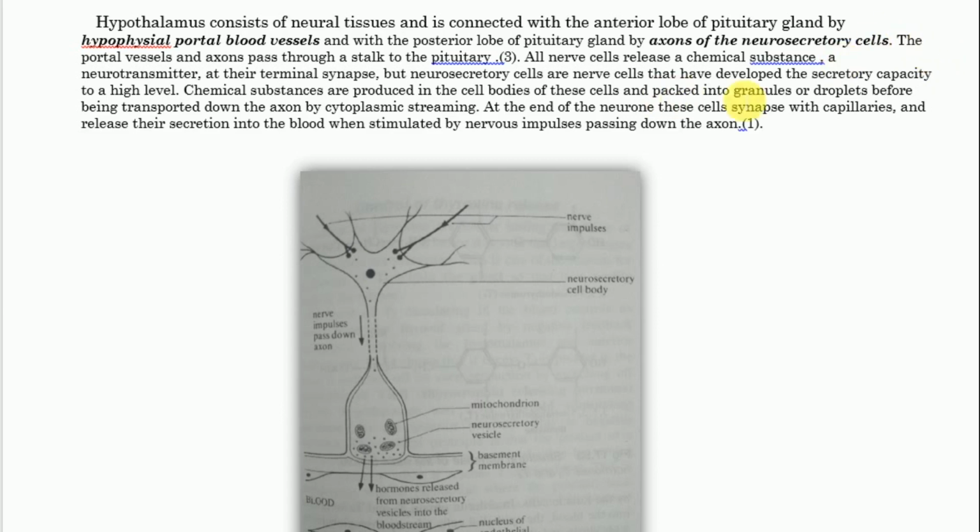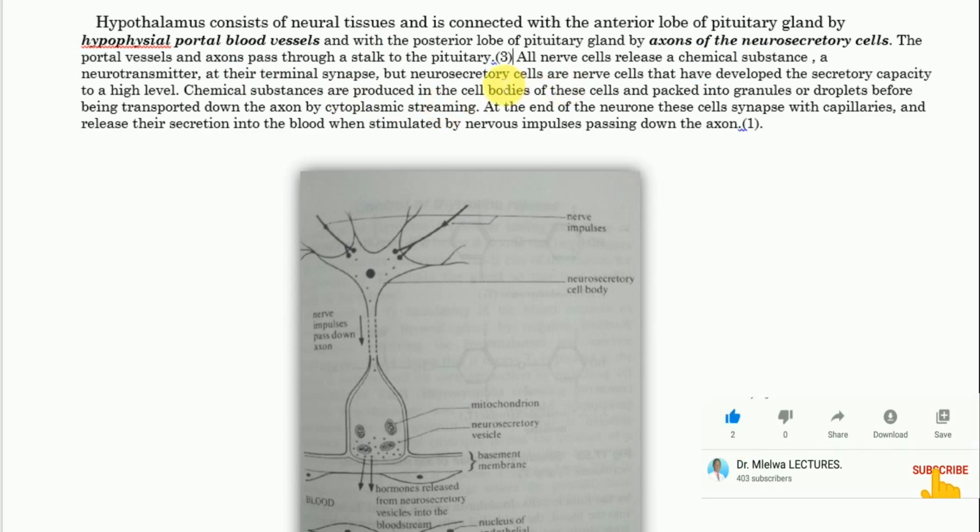From there we are saying that the neurotransmitter at the, tunasema kwamba the portal vessels and axons pass through the stalk to the pituitary. Kwa kuna stalk hapo ambayo ina allow the passage of blood vessel and neurons. All nerve cells release a chemical substance, a neurotransmitter, at the terminal synapse, but neurocirculatory cells are nerve cells that developed the circulatory capacity to higher level.